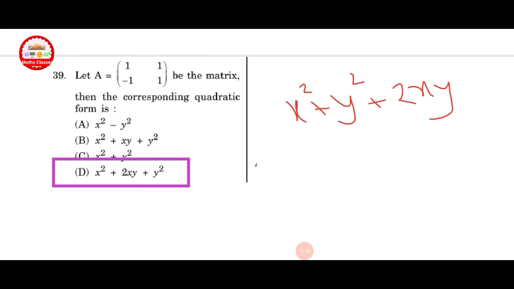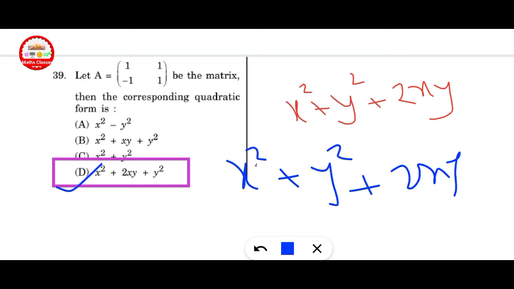Next question, let A be a 2 cross 2 matrix, then the corresponding quadratic form. What is the quadratic form? Here x square plus y square plus 2xy. So option D is correct here.